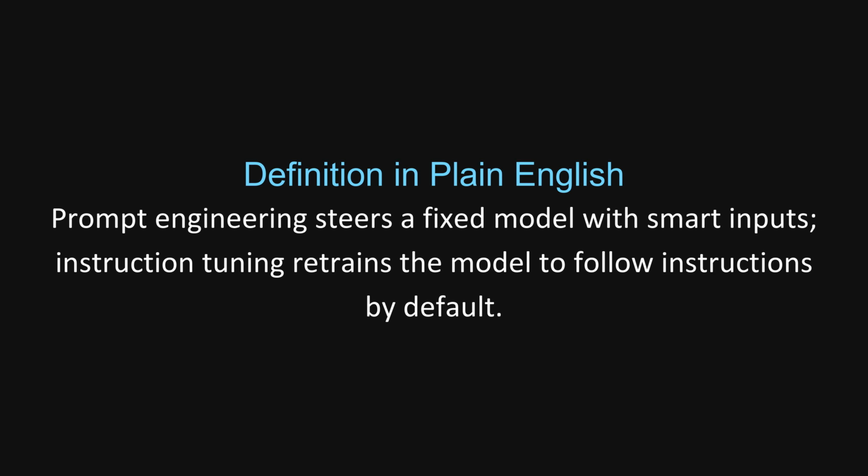it naturally follows instructions. Think of prompt engineering as crafting the exact words you type at usage time to nudge the model toward the answer you want, without changing the model's internal weights. Instruction tuning instead happens during training, where the model is fed many examples of tasks and good responses so it learns a general habit of following instructions.